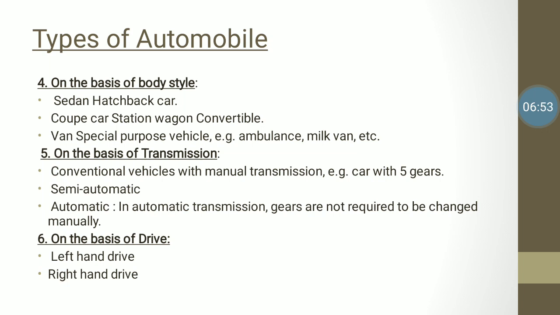The fifth one is on the basis of transmission. In transmission we have the conventional vehicle with manual transmission, for example a car with 5 gears. The next one is semi-automatic. Then the third one is fully automatic. In automatic transmission, gears are not required to be changed manually. There will be gears, but we are not supposed to change them. We don't have to control the gears; they are controlled automatically. That's why they are called automatic vehicles.